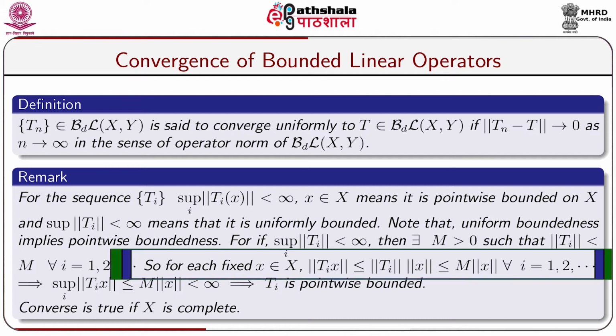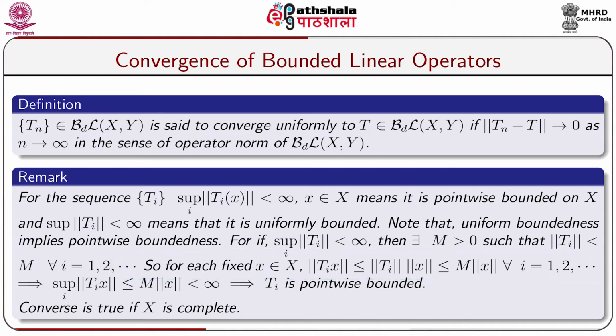So for each fixed x belonging to X, norm of Tix is less or equal to norm of Ti into norm of x, because Ti are taken from B(X,Y). So norm of Tix is less or equal to norm of Ti into norm of x, and as we have assumed norm of Ti less or equal to capital M, norm of Ti into norm of x is less or equal to M into norm of x for all x belonging to X, where x is taken fixed, and for all i equal to 1, 2, and so on.